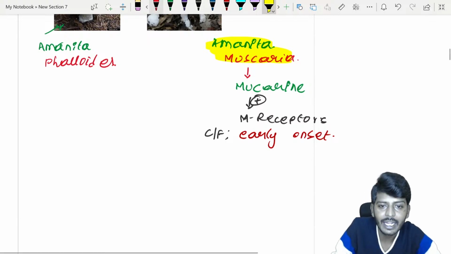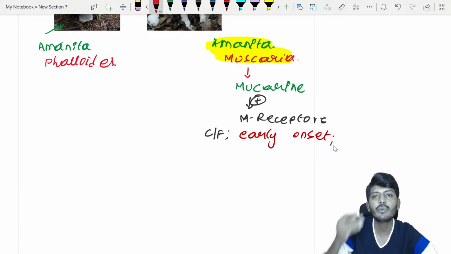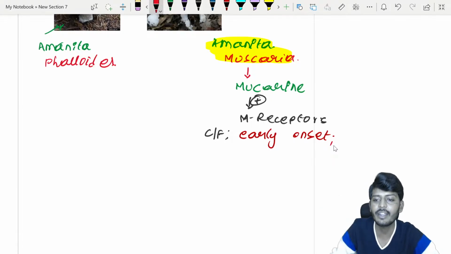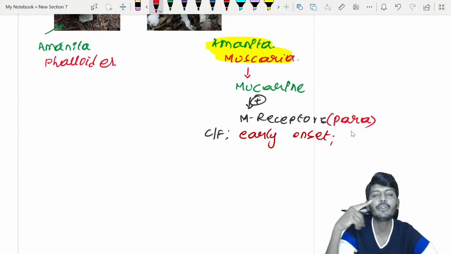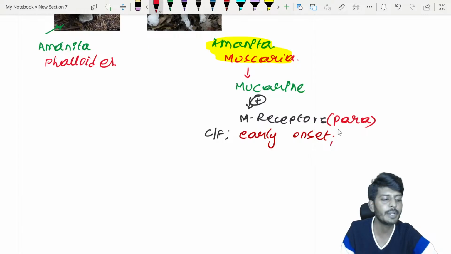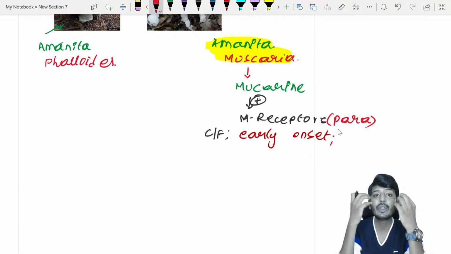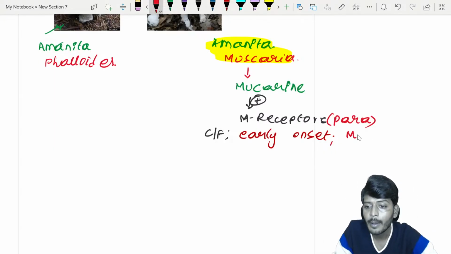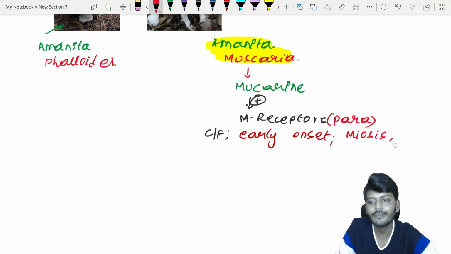So because of the activation of the M receptor, what happens to the eye? Parasympathetic system has been activated. M receptors are working with which nervous system? Parasympathetic. So parasympathetic activate हो जाएगा तो eye के अंदर क्या होगा? हाँ बच्चों बताओ अभी. Tell me what happens? Miosis or mydriasis? Of course, that leads to miosis.